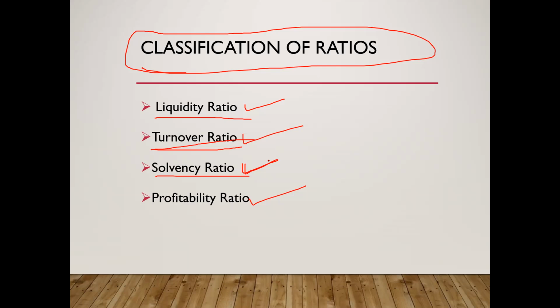So the formula is net assets divided by net premium return. So what is the formula? Net assets divided by net premium return. Clear? That is regarding solvency ratio.